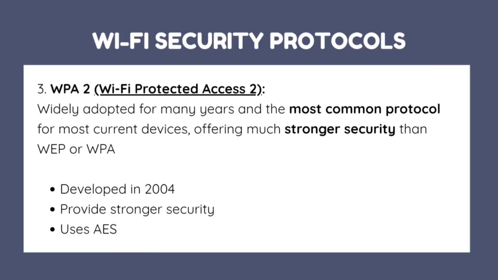And third is WPA2, or Wi-Fi Protected Access 2, widely adopted for many years and the most common protocol for most current devices, offering much stronger security than WEP or WPA. WPA2 was developed in 2004, provides stronger security, and uses AES.